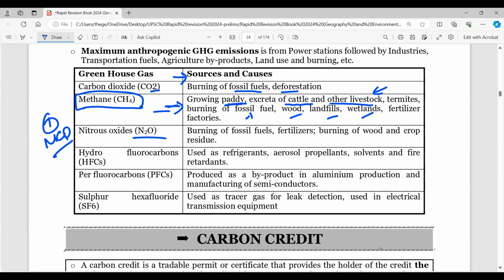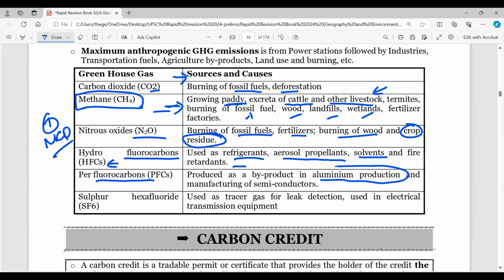And nitrous oxides come from burning of fossil fuels, fertilizer, burning of wood, crop residue, and then crop residue burning every year in India. There is news about it. Remember that, stubble burning. And hydrofluorocarbons, HFCs: refrigerants, aerosol propellants, solvents, retardants. Then perfluorocarbons are a byproduct in aluminum production. So remember, wherever there is an aluminum industry and manufacturing of semiconductors, perfluorocarbon emission is more. And sulfur hexafluoride, SF6, is a tracer gas for leak detection used in electrical transmission equipment. So this is the list covered under the Kyoto Protocol.